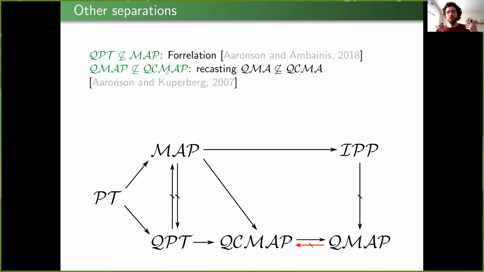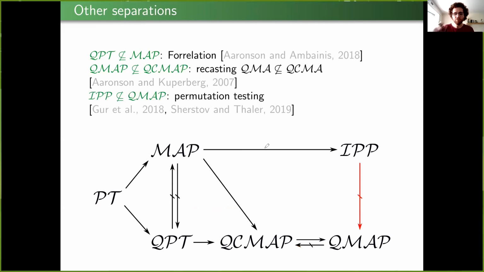The separation between quantum proofs of proximity with a classical versus a quantum proof is essentially a recasting of a result that is known in the polynomial time setting. That is, there exists an oracle separation between QMA and QCMA, and we can just cast that in the property testing language to show that QMAP is different from QCMAP. And finally, to prove that interactive proofs are stronger than quantum non-interactive proofs, we use the permutation testing problem.